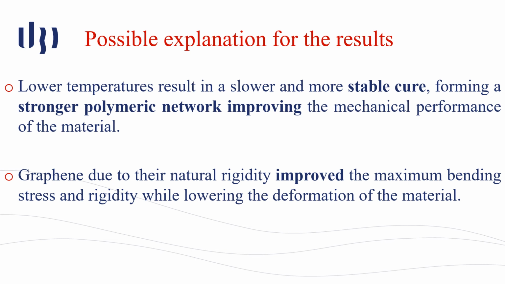Looking at the previous results, we believe that the better results for lower temperatures are due to a slower and more stable cure that forms a stronger polymeric network and thus improves the mechanical performance of the material. We also believe that the possible explanation for the better results with the addition of graphene is due to their natural rigidity that improves the bending stress and rigidity of the nanocomposite, while lowering the deformation of the same material.